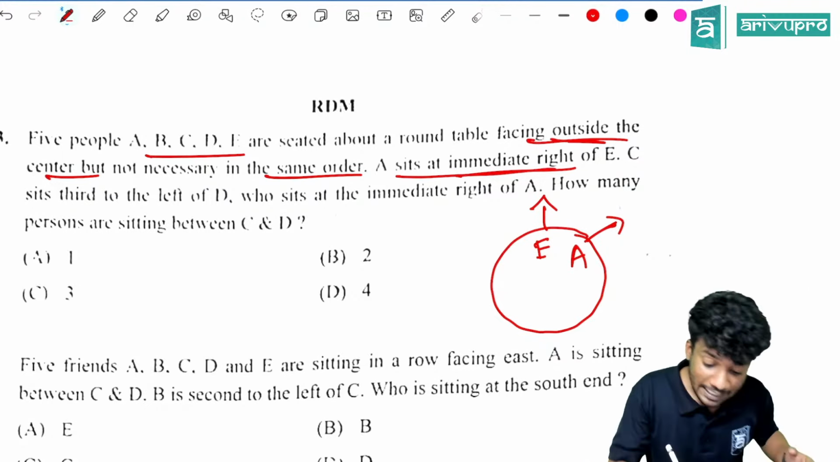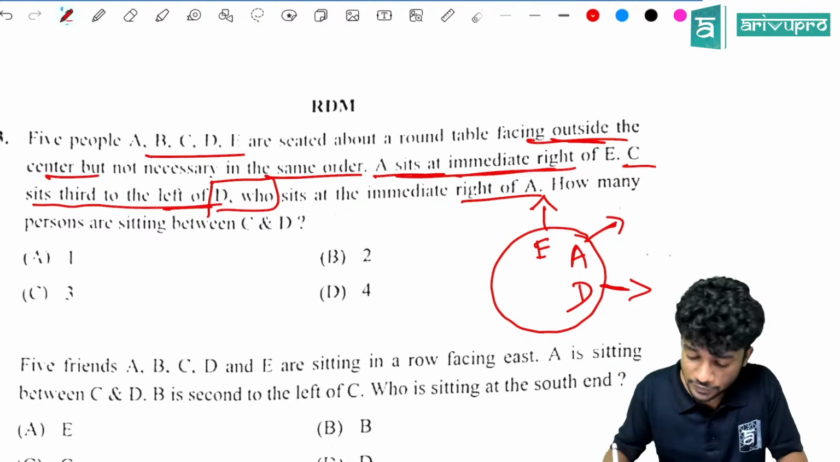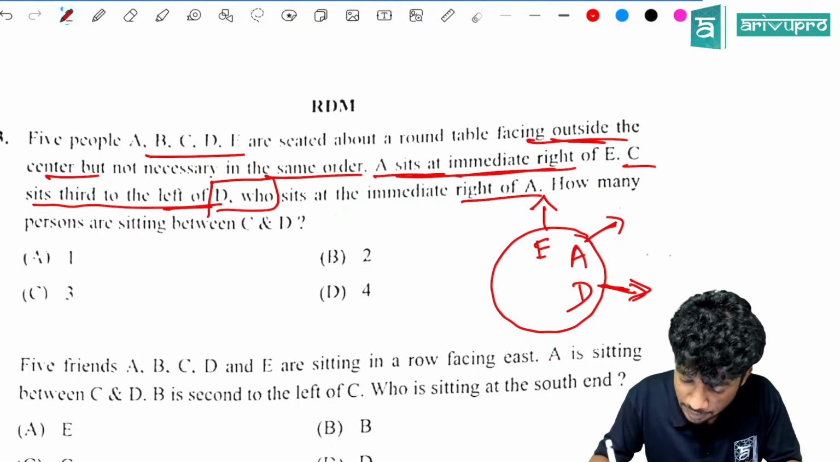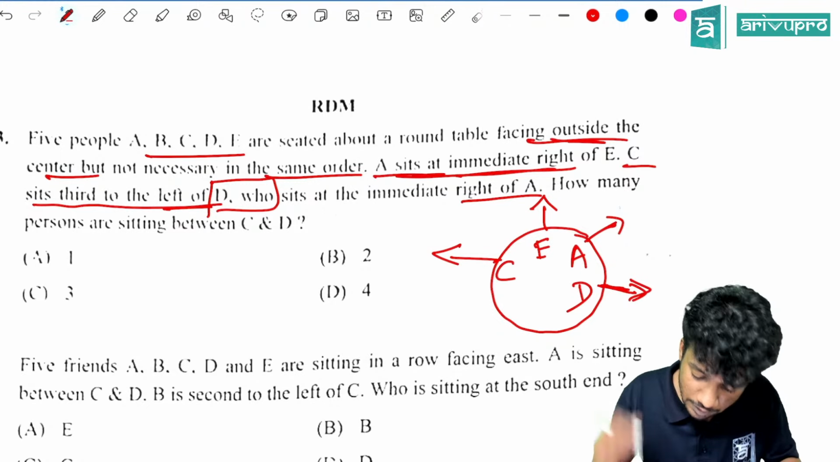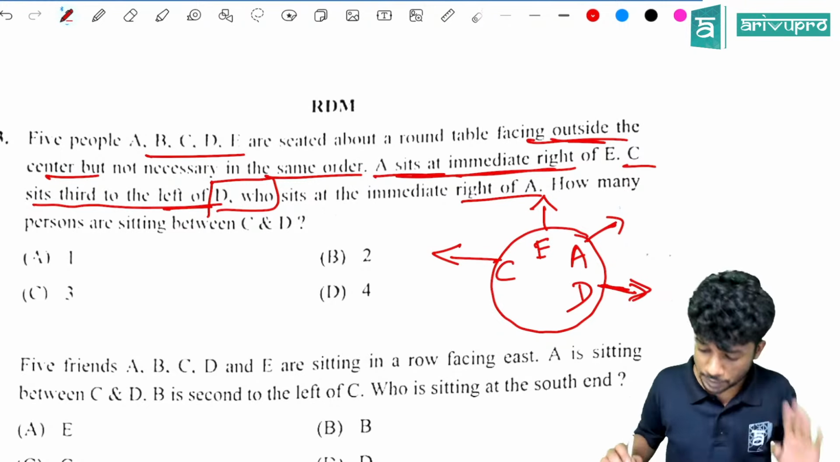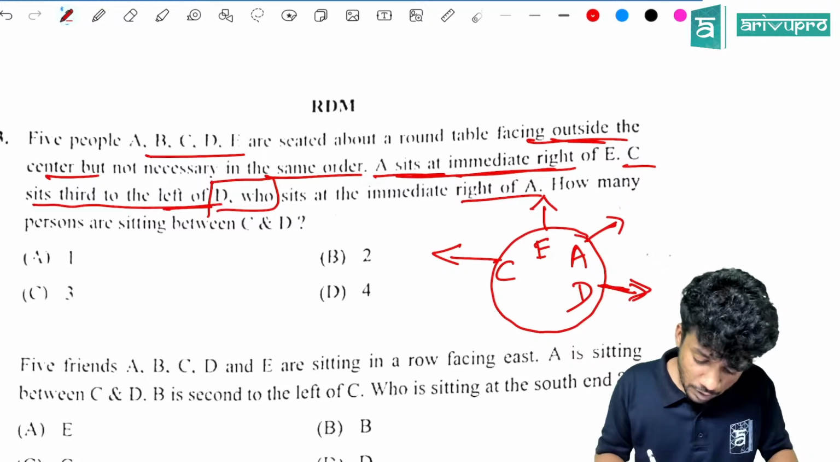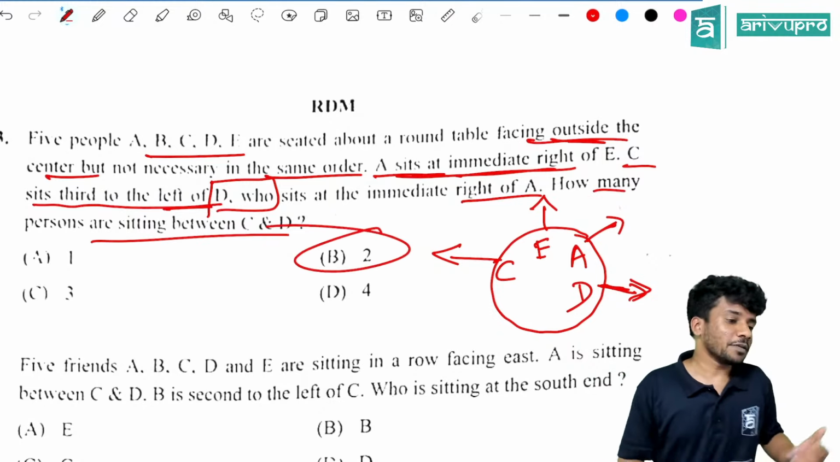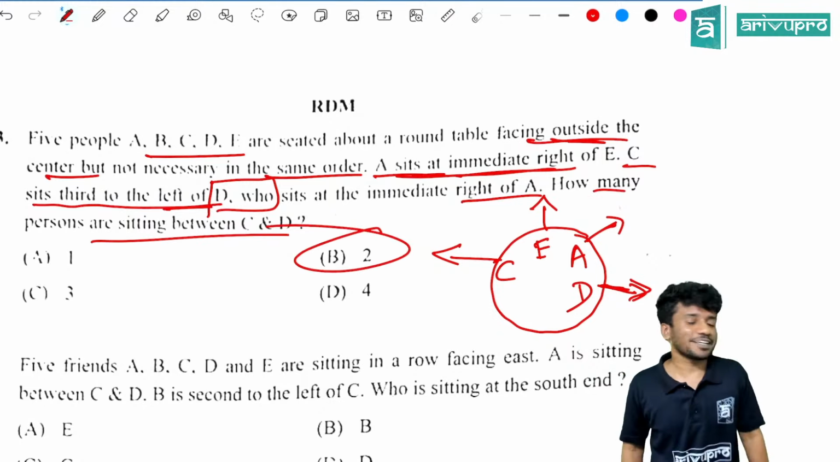Did you get the point? D is sitting over here. Then what is given here? C sits third to the left of D. So third to the left of D means D is here, 2 people will be between C and D, so C is over here. Did you get the point? So 4 people are there. Then what is asked? How many persons are sitting between C and D? Answer is option B, 2. Right answer. Yes, next question.